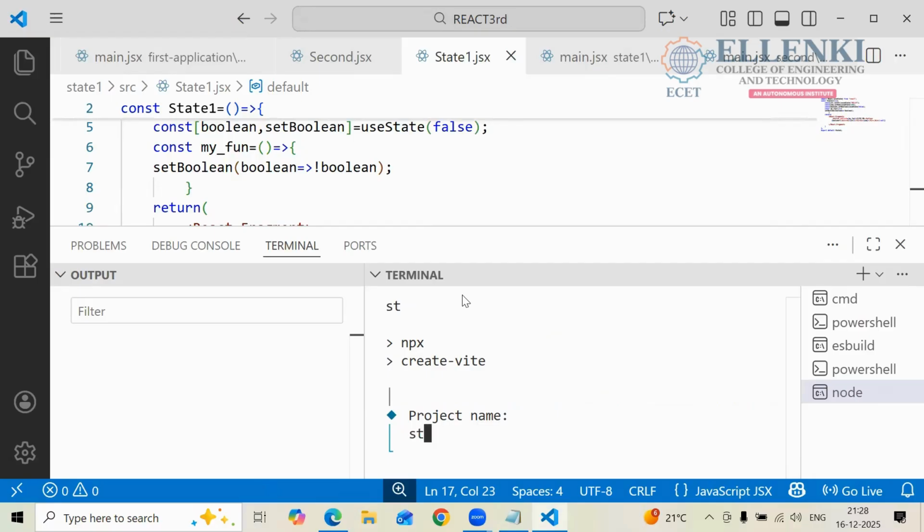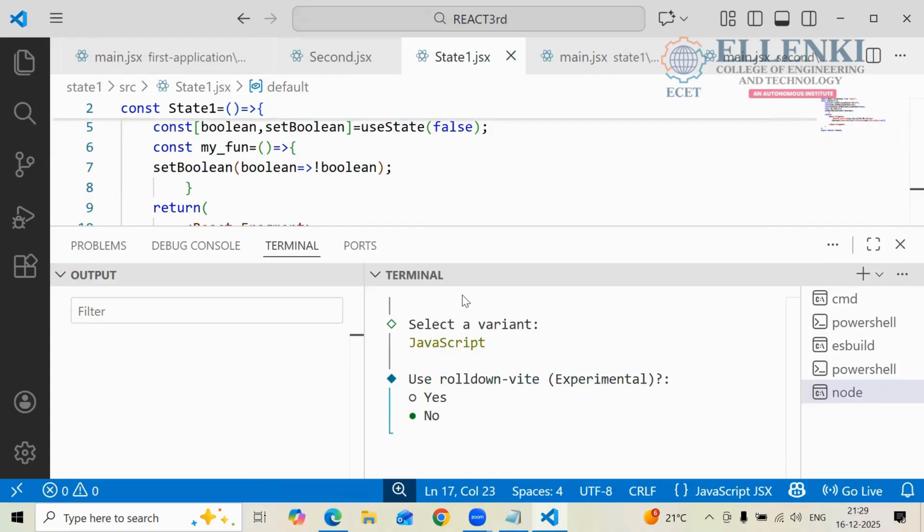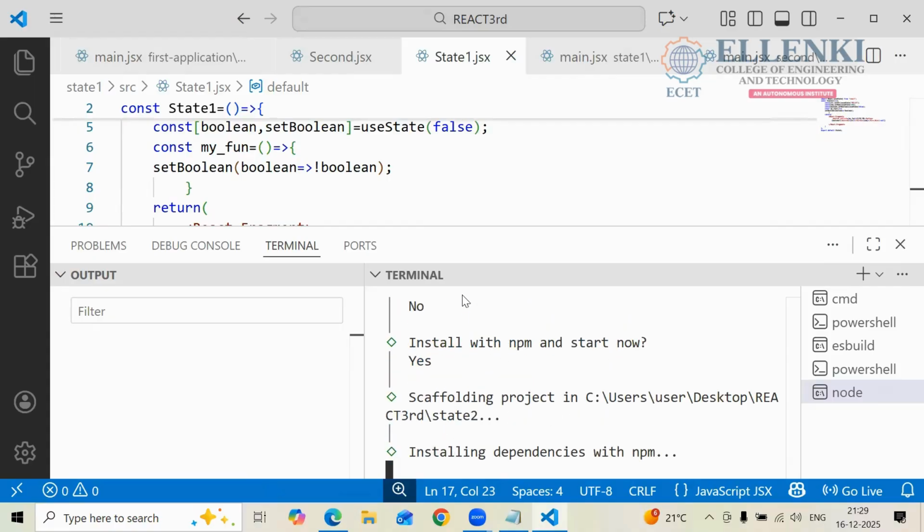Here I am writing one more time. I am defining the data, so that's why I am writing state 2. This is my project name, state 2. Which framework am I using? The React framework. And which variant am I using here? JavaScript. Enter, enter. So it is installing all the dependency files. Yes or no? All the dependency files it is installing.